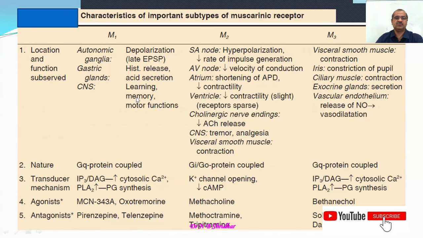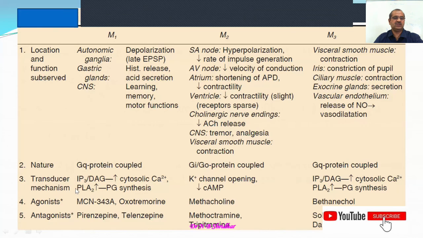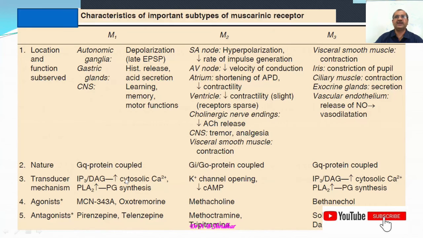In the central nervous system, learning, memory and motor functions are mediated by the M1 type of receptor, which is a Gq type of protein, meaning excitatory. The transducer mechanism involves inositol triphosphate, diacylglycerol, and increased cytosolic calcium, and contraction takes place. Phospholipase A2 and prostaglandin synthesis are also increased at other sites, especially the gastric glands.